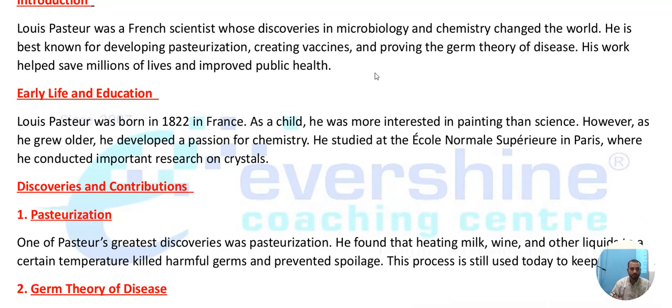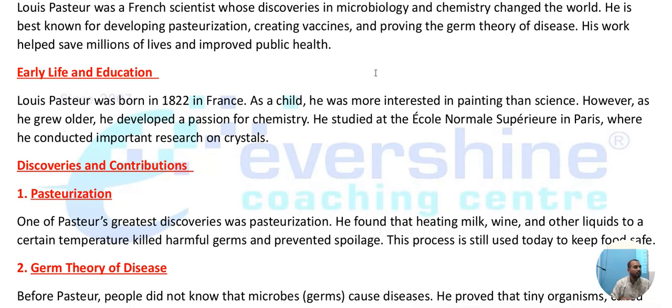Let me have a glance at the early life and education of Louis Pasteur. Louis Pasteur was born in 1822 in France. As a child, he was more interested in painting than science. See the beauty. Actually, his interest was painting. But later on, he switched his interest towards science. Earlier, he was an artist. He loved art. Later on, he changed his field and interest to science.